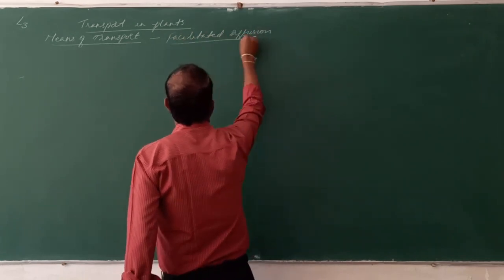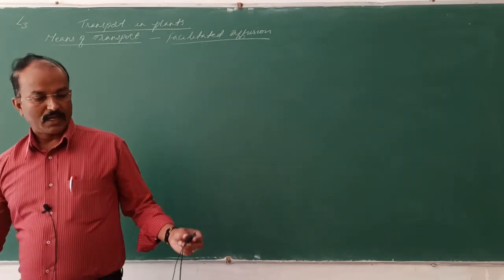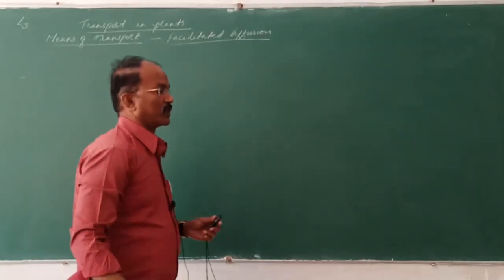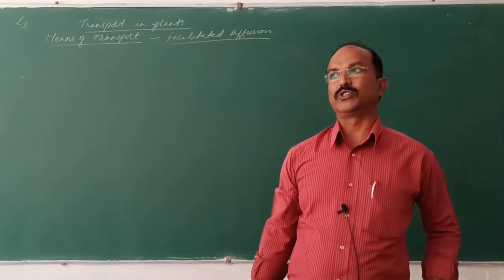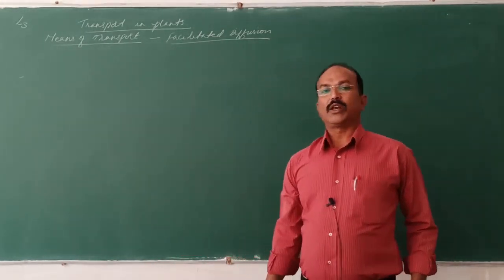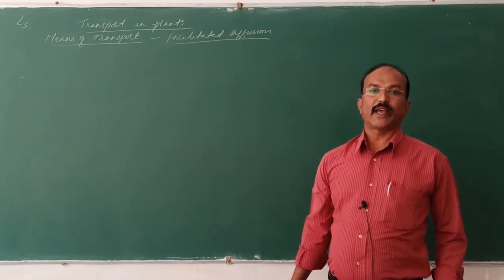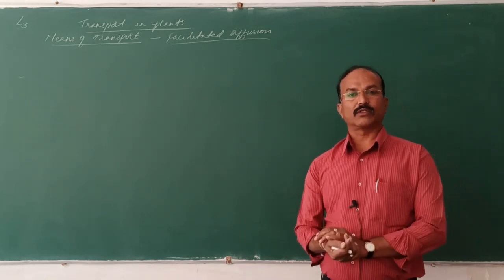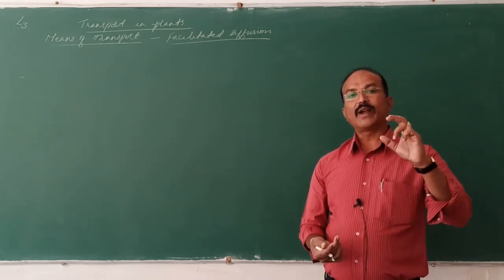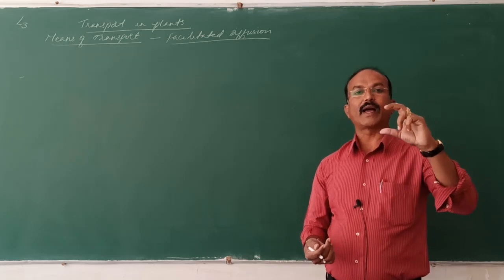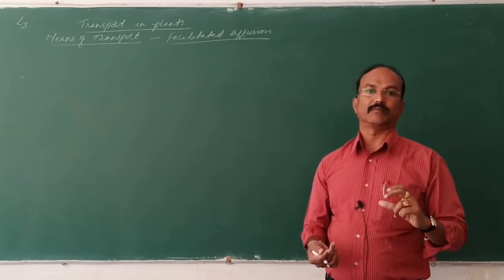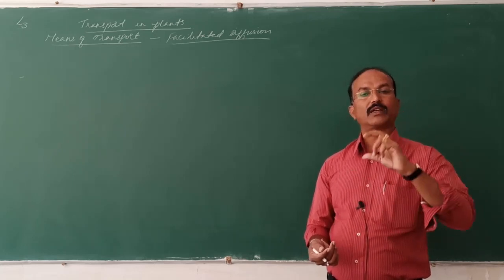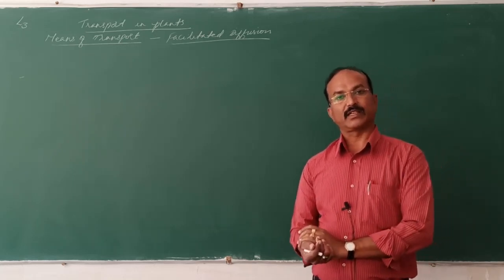So children, for examination this topic is very important. So what is facilitated diffusion? It is also a type of diffusion in which the molecules move passively, without the expenditure of energy, from a region of higher concentration to a region of lower concentration, but the movement of molecules is facilitated by proteins. These proteins are called carrier proteins, transporters or permeases, etc.